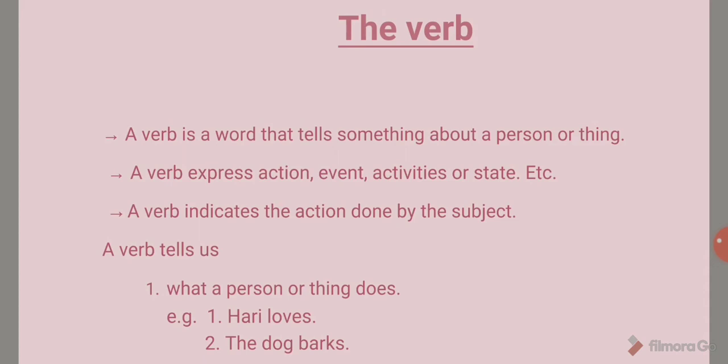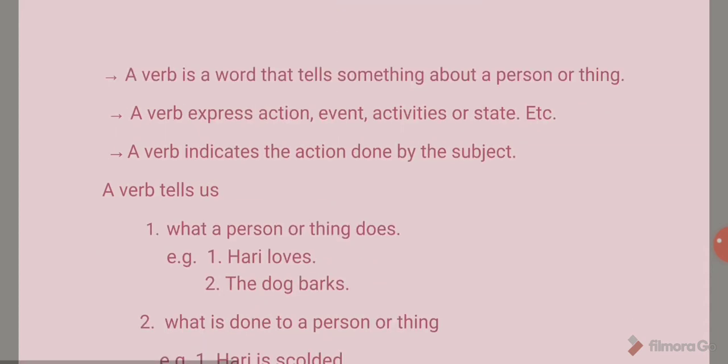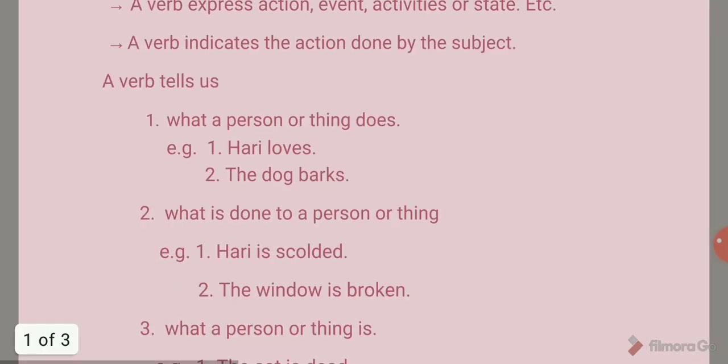We can easily say that the verb, which expresses an action, event, activities or a state of the subject in the sentence, changes in two ways, that is regular verb and irregular verb.